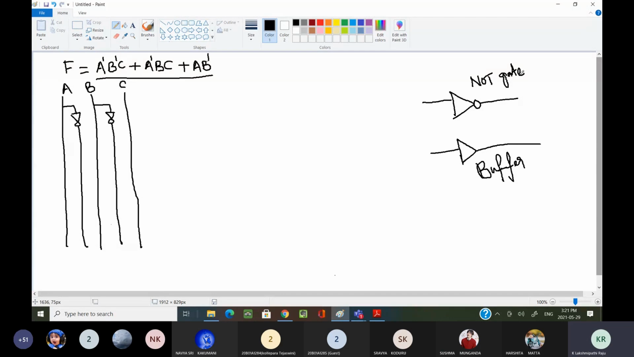This buffer is a computer word, not a chemistry word. You may see it in chemistry also, I don't know, but buffer is a computer word. Buffer is nothing but temporary storage. In storage, we use the word buffer for temporary storage. Suppose you want to store some value temporarily, there you can use the buffer concept.